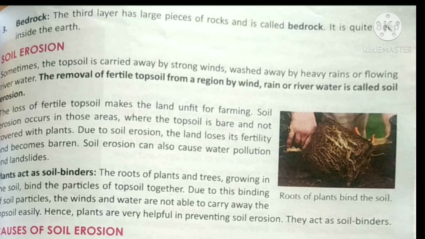This is the topsoil. Then below this topsoil, the second layer is present. It is known as the subsoil. It has very little humus, but yes, it contains water. Roots of the trees generally reach this layer. Now the third layer: after the topsoil and the subsoil, there is the bedrock. This third layer has large pieces of rock, so it is called the bedrock. It is quite deep inside the earth.